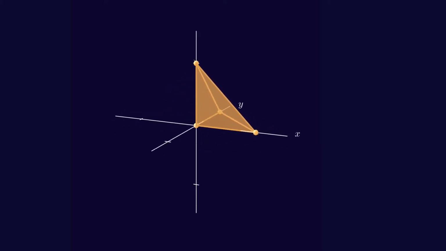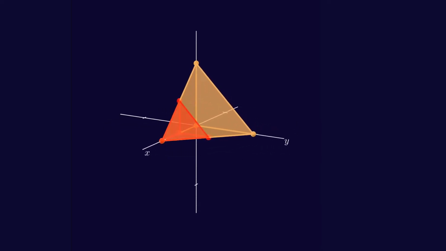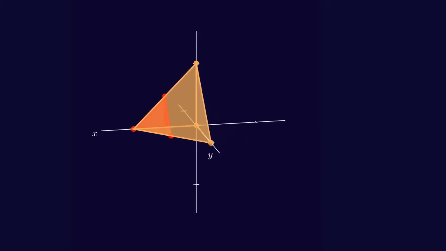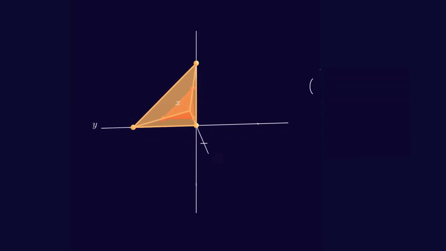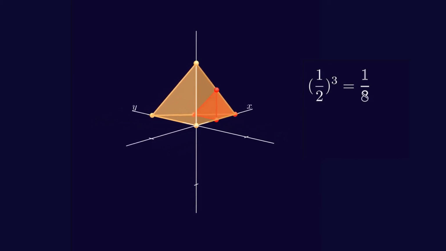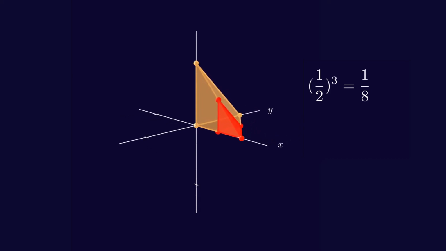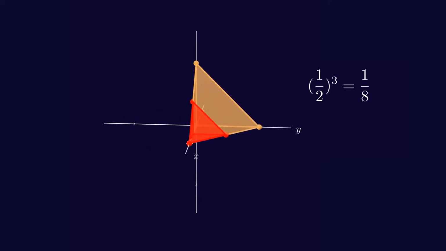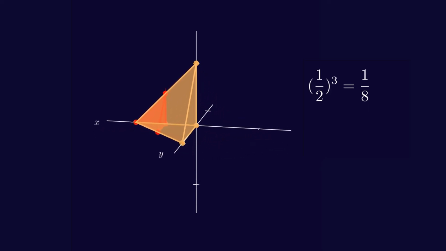To find the desired outcome, I will first exclude the region where x is bigger than a half. This is another tetrahedron, similar to the bigger one, and the similarity ratio is a half, so the ratio of the volumes is 1/8. This is the probability that x is bigger than a half. Notice, all the variables x, y, z and the remaining number have the same probability distribution.